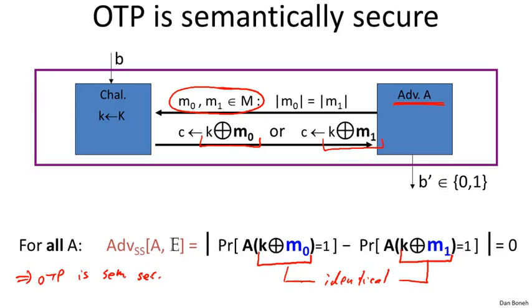Now, the interesting thing here is that it's not only semantically secure, it's semantically secure for all adversaries. We don't even have to restrict the adversaries to be efficient. No adversary, no matter how smart, will be able to distinguish K XOR M0 from K XOR M1, because the two distributions are identical. So the one-time pad is semantically secure. That completes our definition of semantic security. And the next thing we're going to do is prove that a secure PRG in fact implies that the stream cipher is semantically secure.